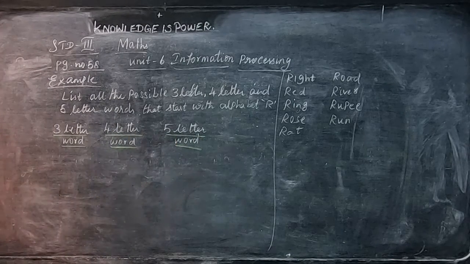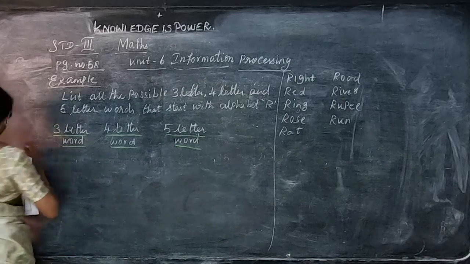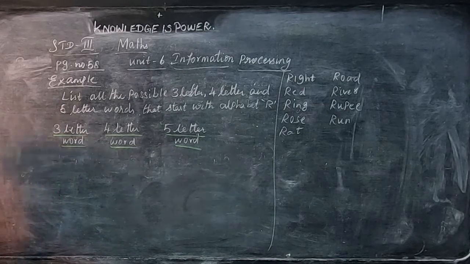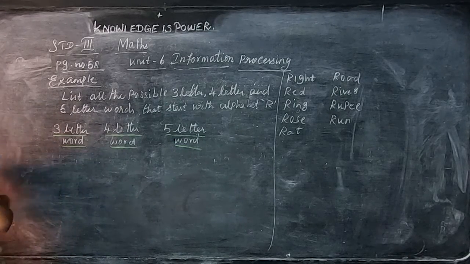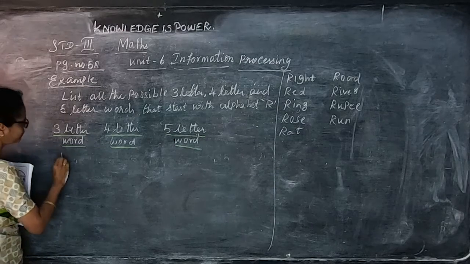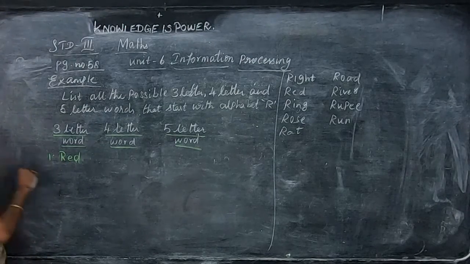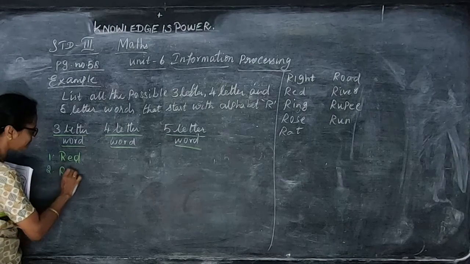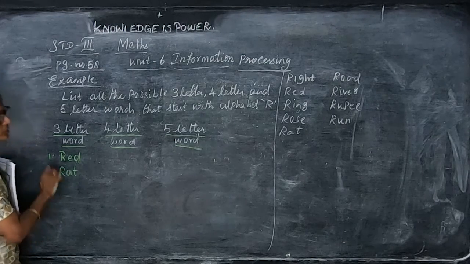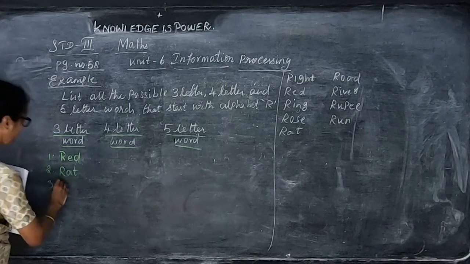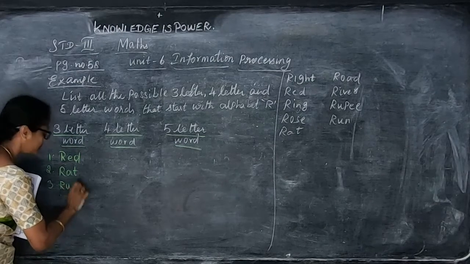Now, what are the 3-letter words? We are having red. Number 1 is red. And rat. Second one is rat. And the third one, run. So these are the 3-letter words.